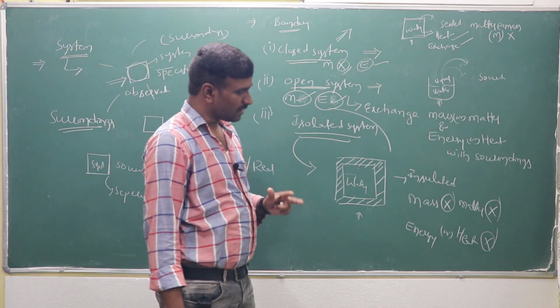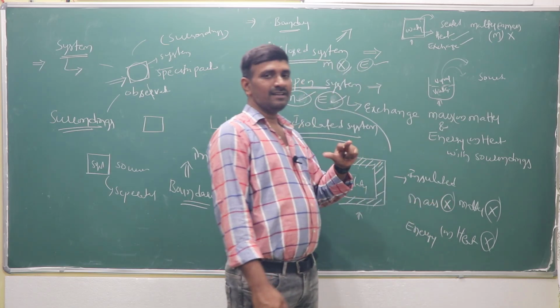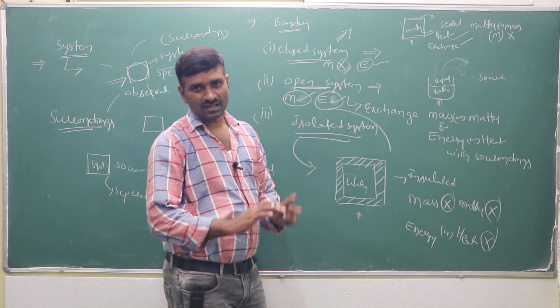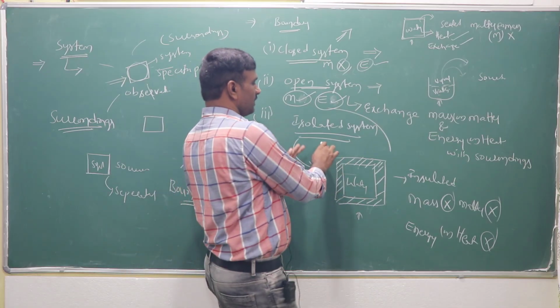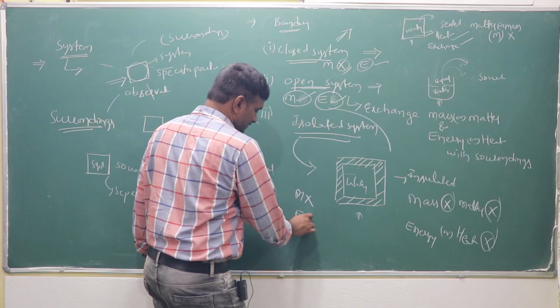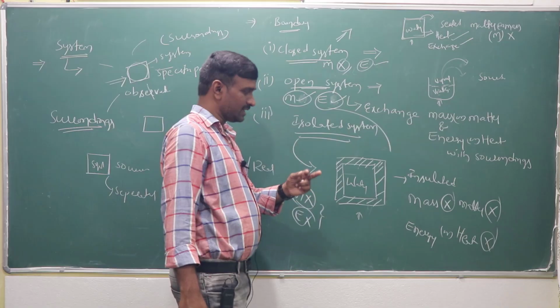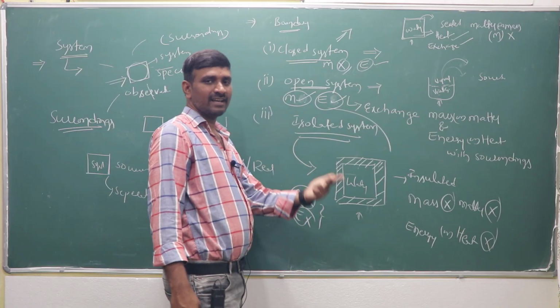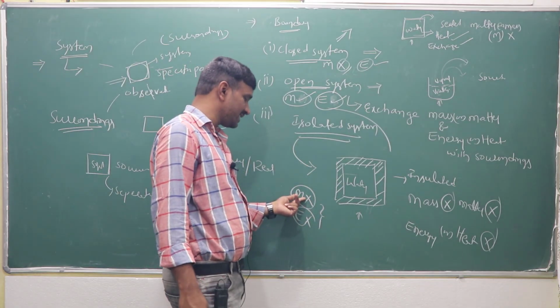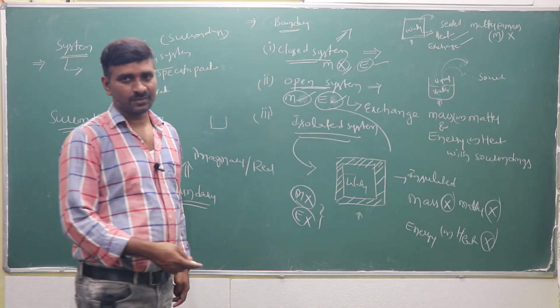Neither mass or matter nor energy exchange with the surroundings. That means it is not possible, right? So mass and energy or heat, neither matter nor energy exchange with the surroundings. That means the mass cannot exchange, energy cannot exchange with the surroundings. This is the isolated system.